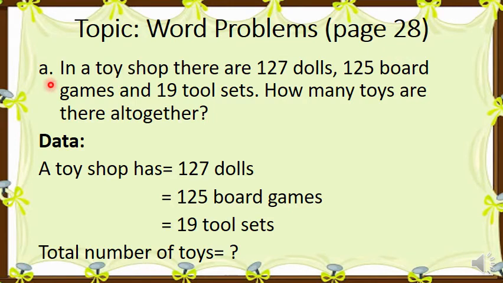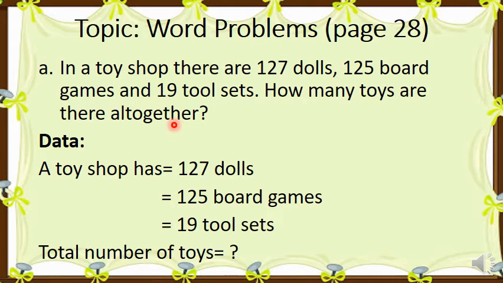Number 8. In a toy shop, there are 127 dolls, 125 board games and 19 tool sets. How many toys are there altogether? Now these terms, you must remember that in the beginning of the first lecture, I told you the terms that we will use in these things and they will help you in word problems.